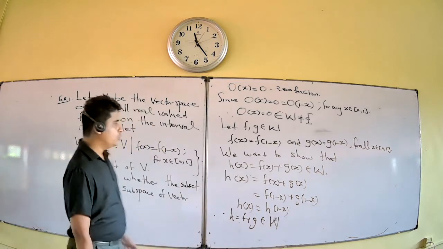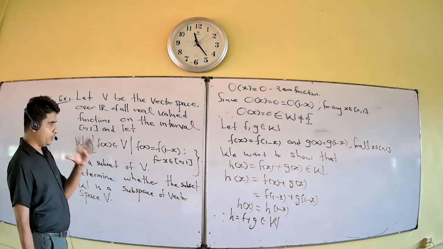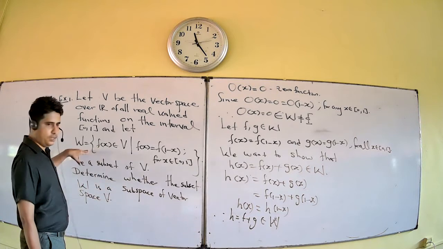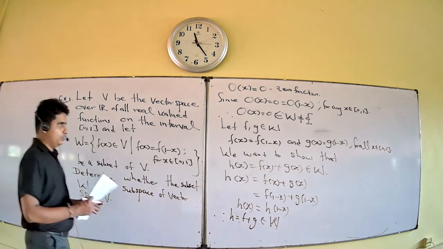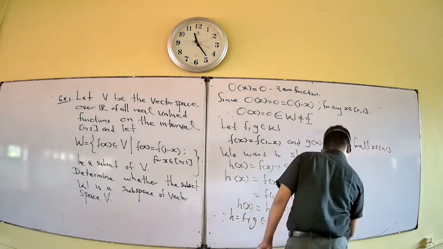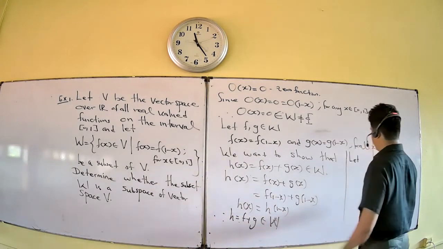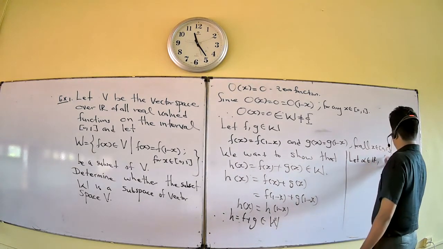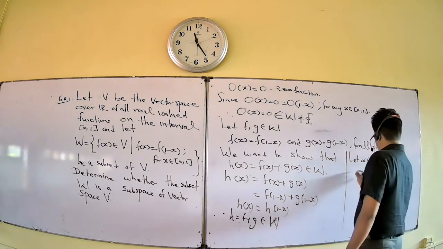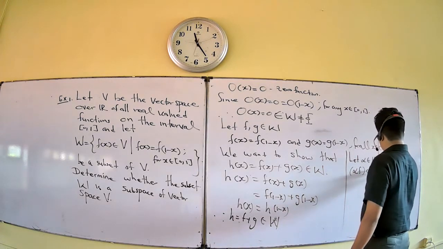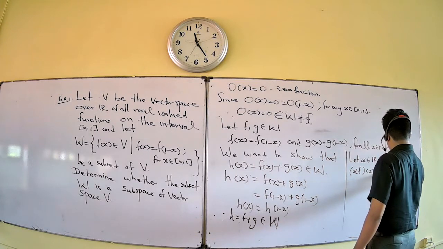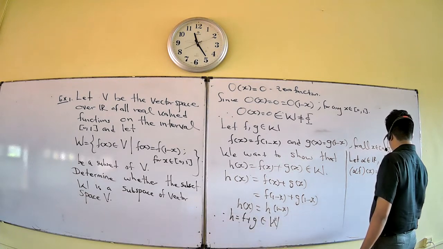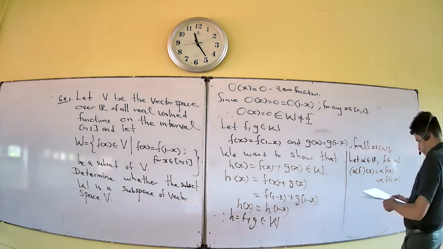Now you want to check that scalar multiplication also stays in W. Let alpha be a real number and f belong to W. Then you take alpha times f of x, which equals alpha times f of 1 minus x, that is, alpha f evaluated at 1 minus x.